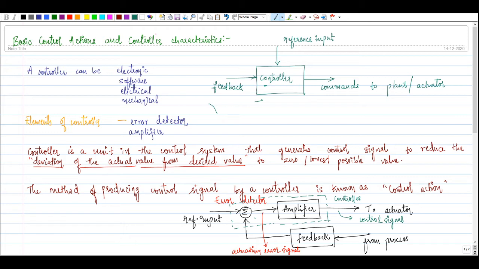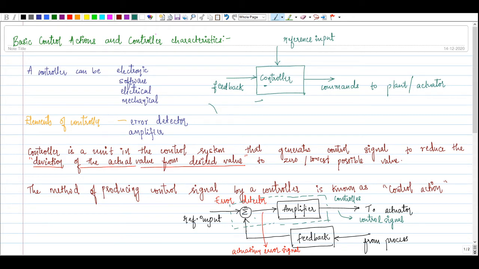Whatever controllers we discuss here are conventional controllers. The concept of these conventional controllers will be used further to develop the advanced controllers such as fuzzy and artificial neural networks.